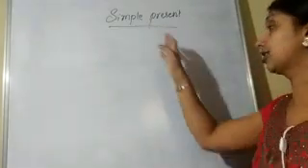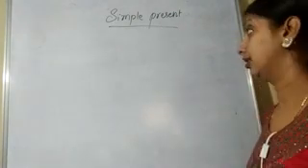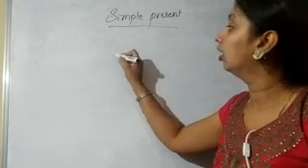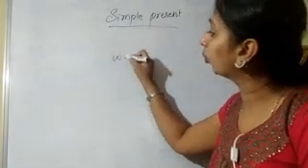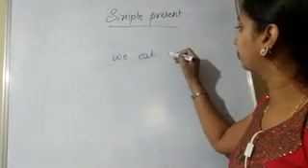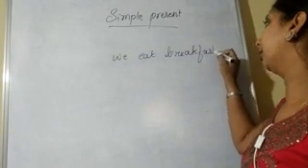First, I'm taking simple present tense. We'll see what the structure of this sentence is. I'll go with an example to make it clear to you. Let's take: We eat breakfast.